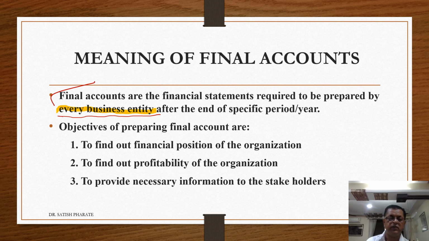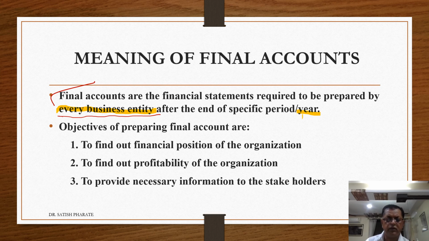Say for example, proprietary concern, partnership concern, company, or as the case may be, they are supposed to prepare the final accounts, financial statements periodically. Periodically means it may be quarterly, half yearly, or yearly. Usually, final accounts are on yearly basis. Therefore, final accounts are financial statements required to be prepared by every business entity after the end of a specific period or year.